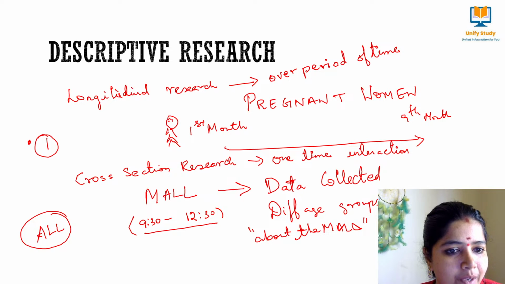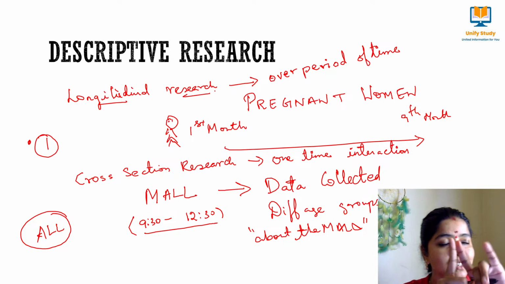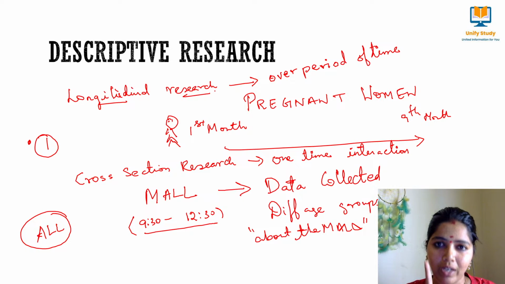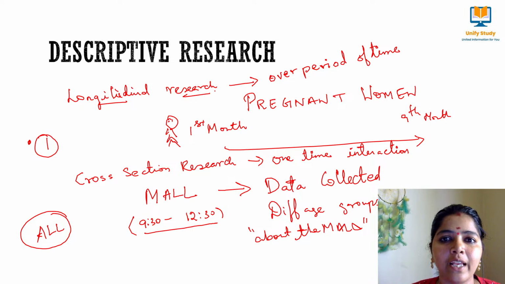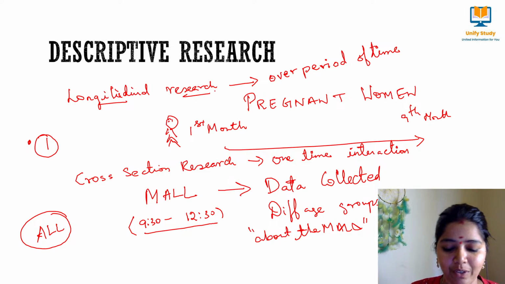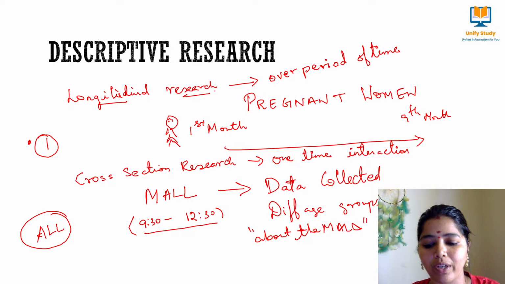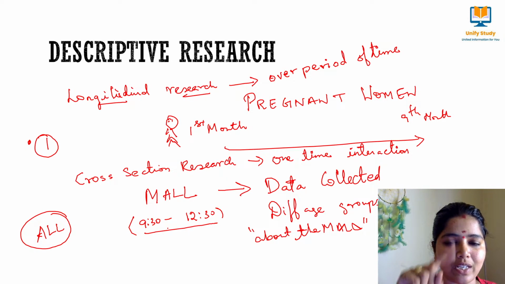In longitudinal research, one variable is taken into consideration and studied for a long time. Here, only one time I am interacting with many different people and getting the details. Clear? Very good. So this is about your descriptive research. In descriptive research we can talk about surveys, longitudinal research, and cross-sectional research as examples. So the first research type is over.